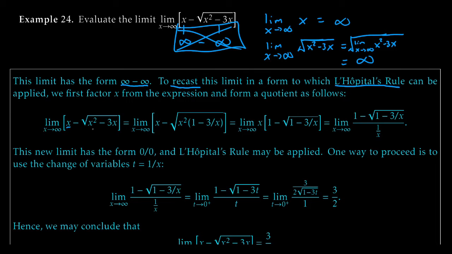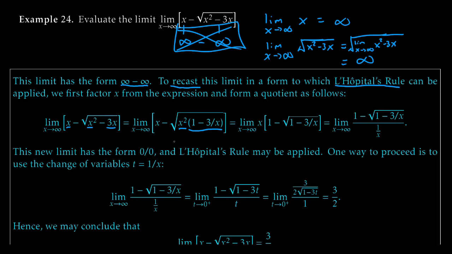First term already has an x in it. This term, it's got some x's, but we need to do a little bit more to pull an x all the way out. So, the gist of it is that we'll pull an x squared out of both of the x squared and the minus 3x terms. This will give us x squared times the quantity 1 minus 3 over x. And that's all still inside that square root. Just doing some basic algebraic manipulations. Cool.